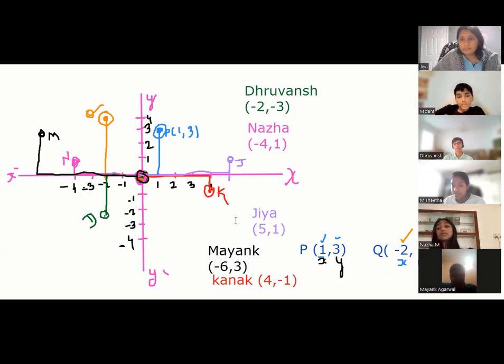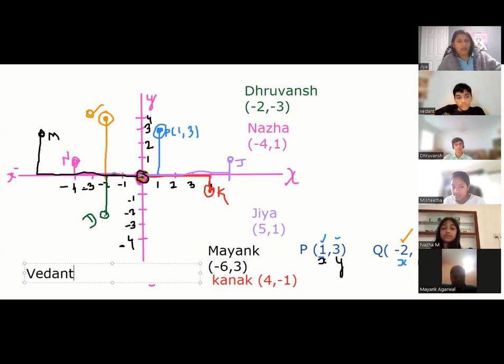Then who is remaining? Mayank, Kanak, Vedant. Vedant, your point, let me write it here. Vedant, your point is, say, in orange. Let's use your point, Vedant, and tell me. I will do 2, negative 5.